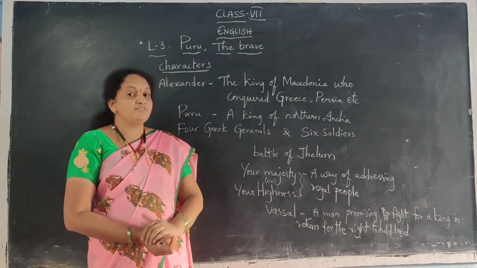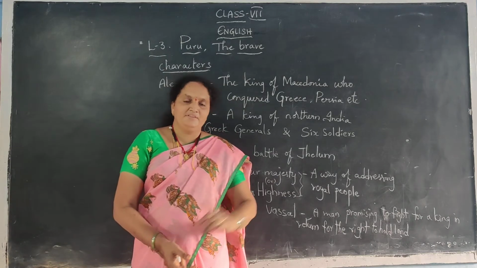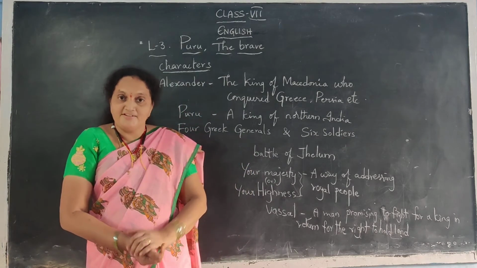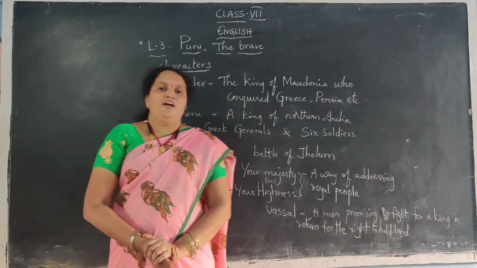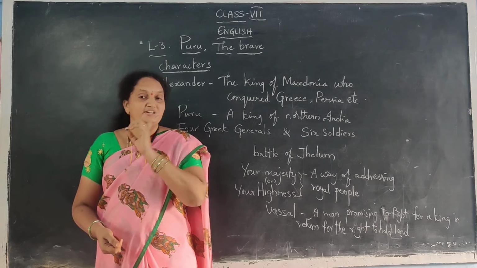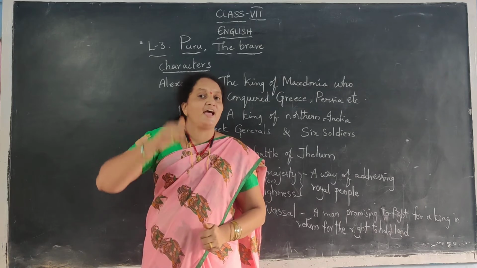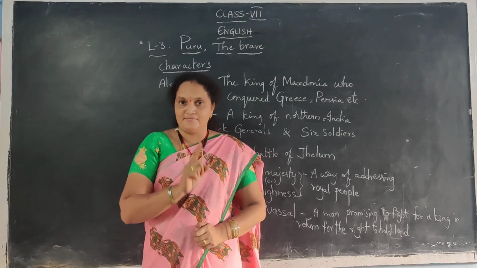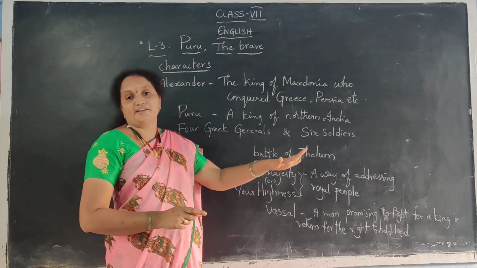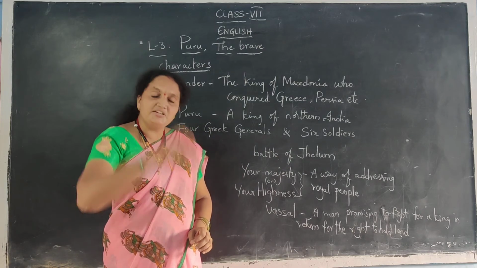No, he doesn't, because he is a great and proud king. Alexander said, "How should I treat you now?" "As a king should treat another king." Guru answered that a king should treat another king. So Guru was saying that he should be treated as a king only, not as a prisoner, not as a slave. He should be treated as a king till he dies. If he lives, he wanted to live as a king only.